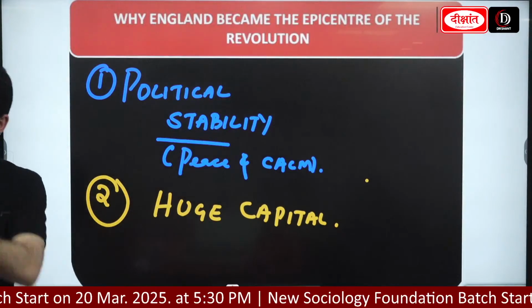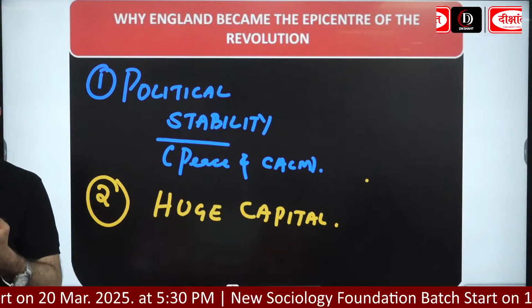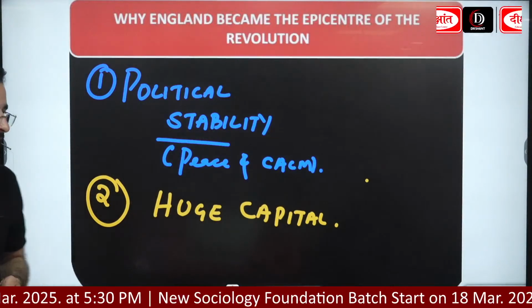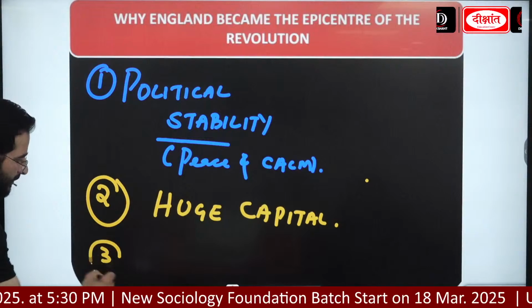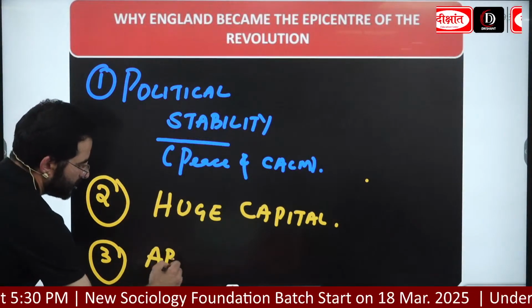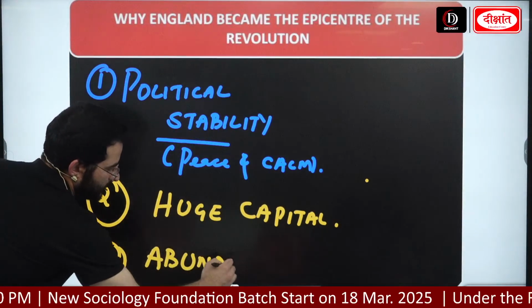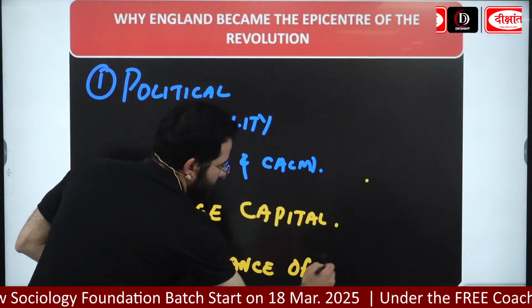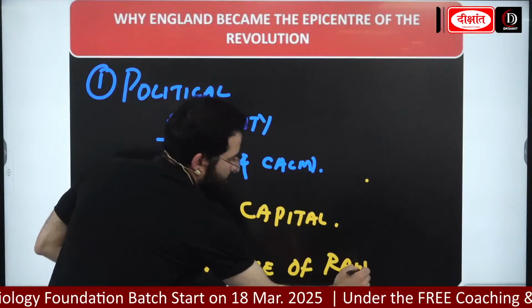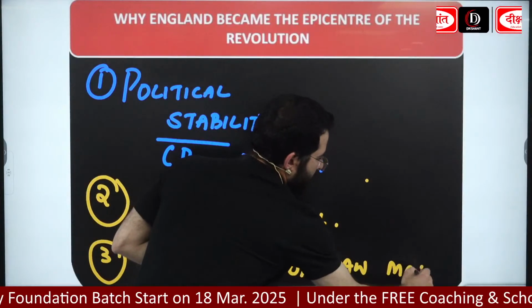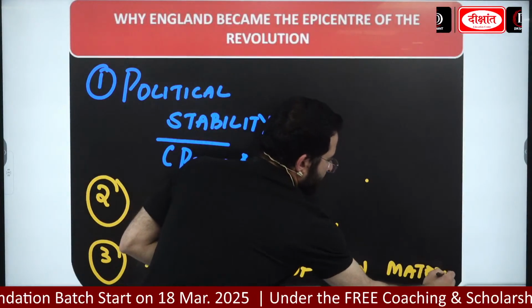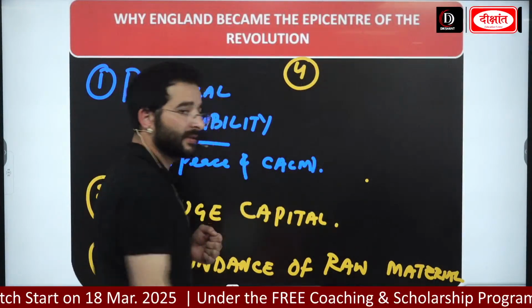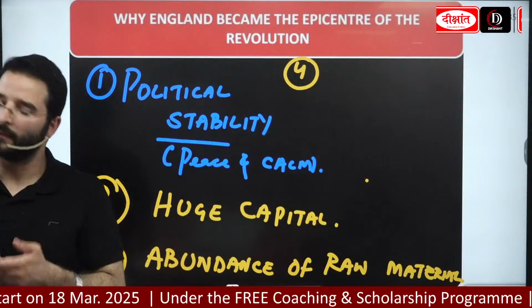Third, the point they mentioned: raw material from the colonies such as India. Third, abundance of raw material. Fourth one, very good.